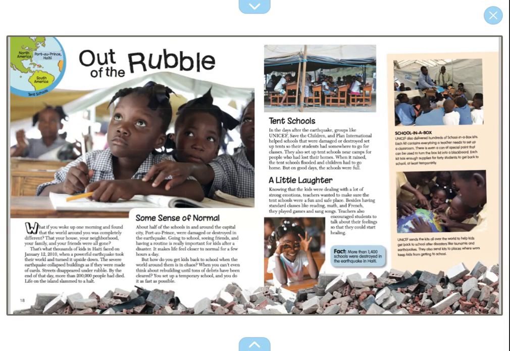So today we are going to read a new part of the book Off to Class. This section we are reading is called Out of the Rubble. Can you make any predictions what you believe the problem may be with the school? We are going to be looking for the answer to our focus question. Why is it hard for children in this particular place to go to school, and how is this problem solved?